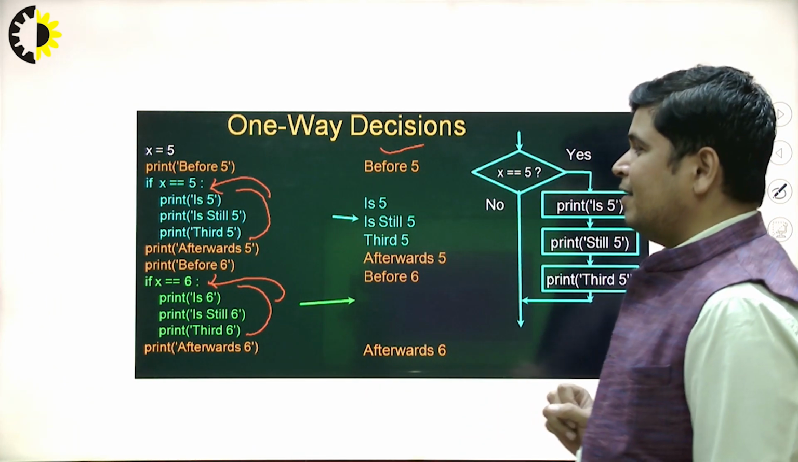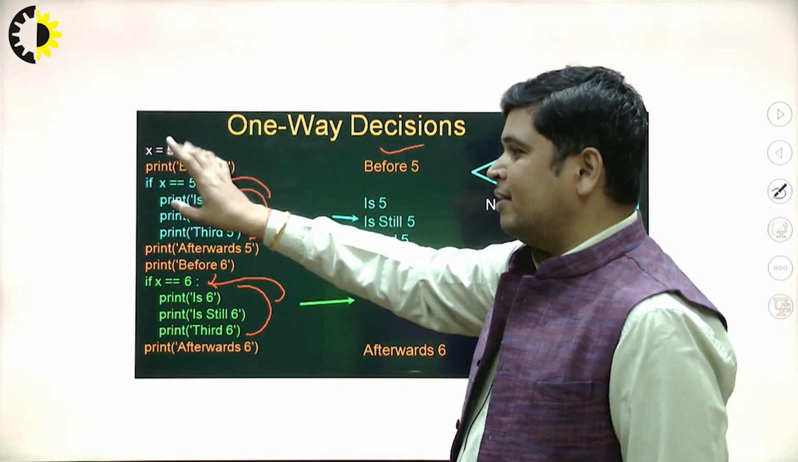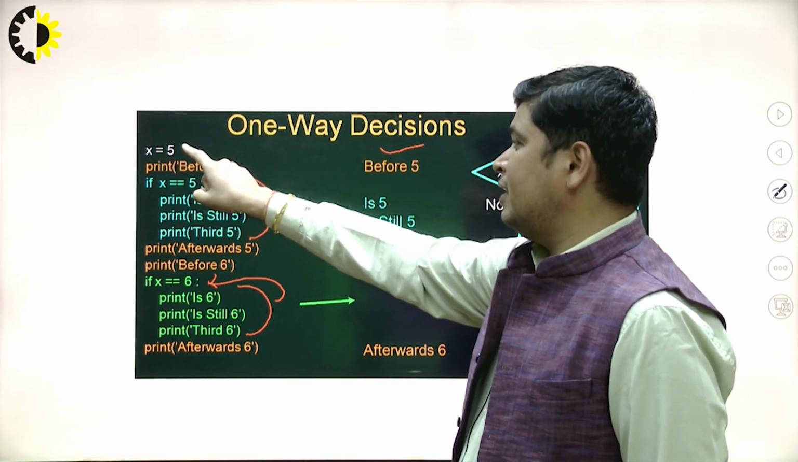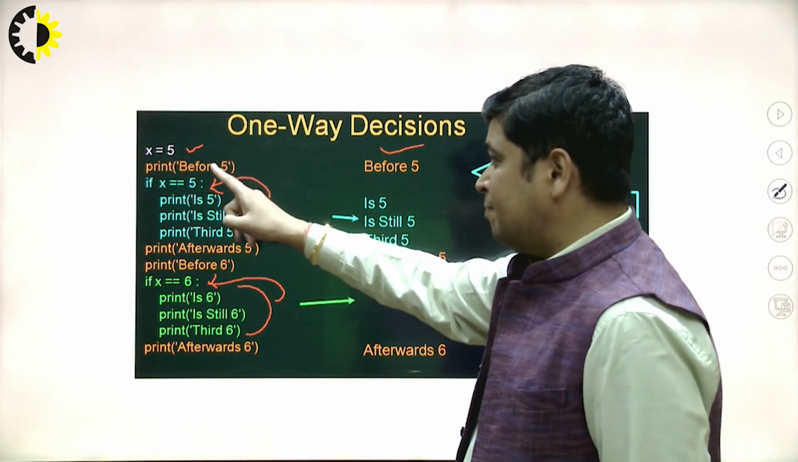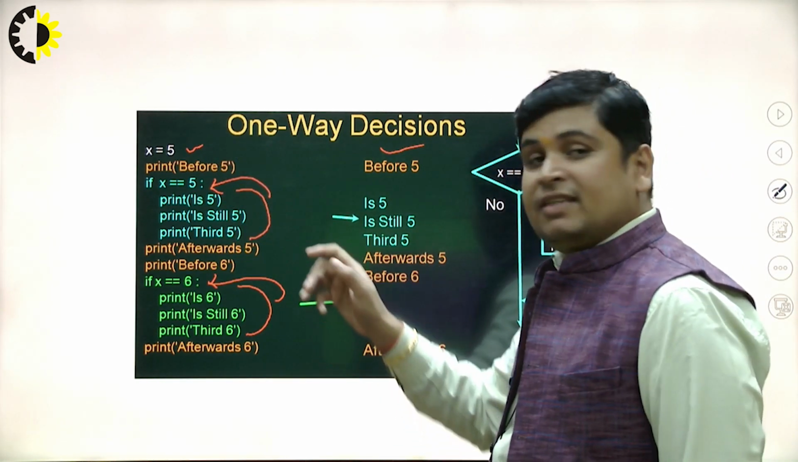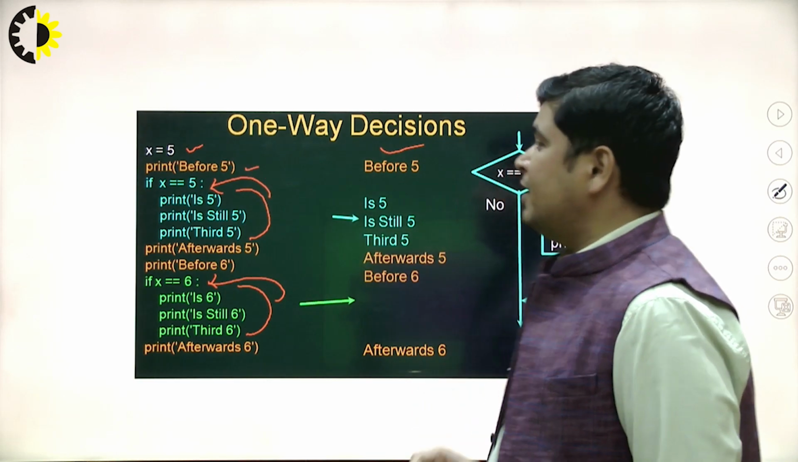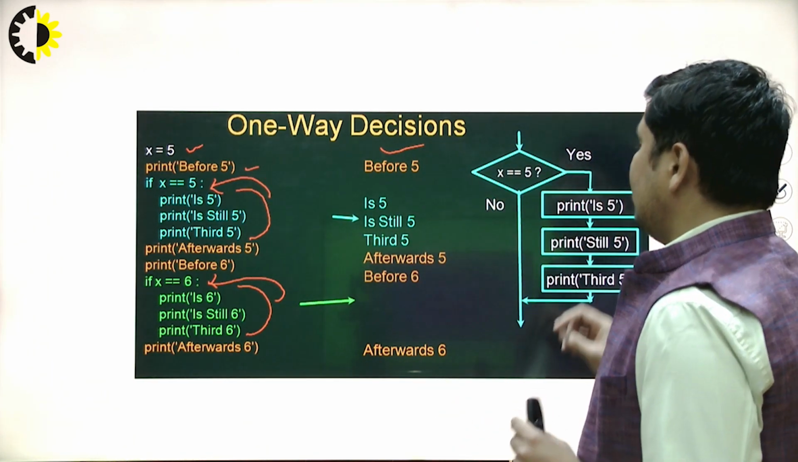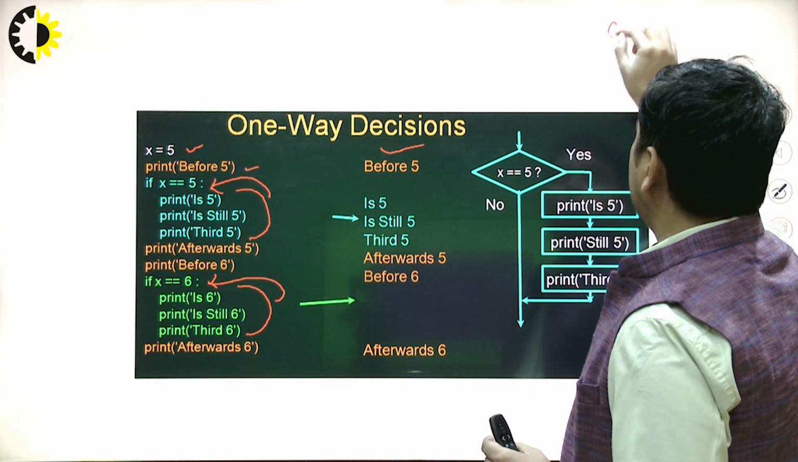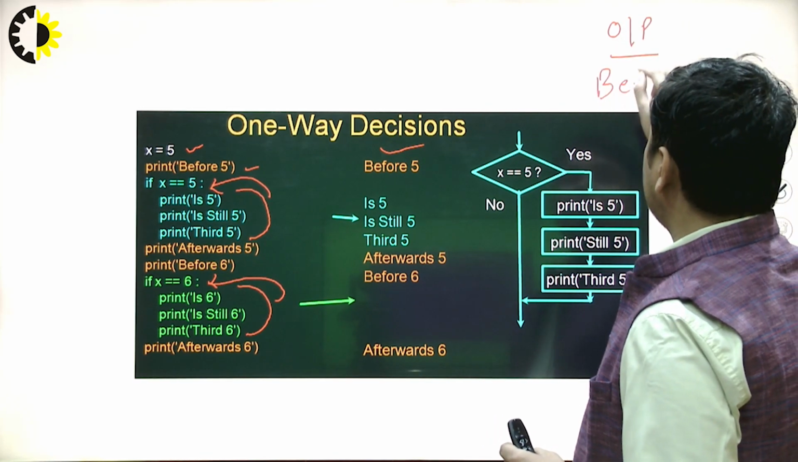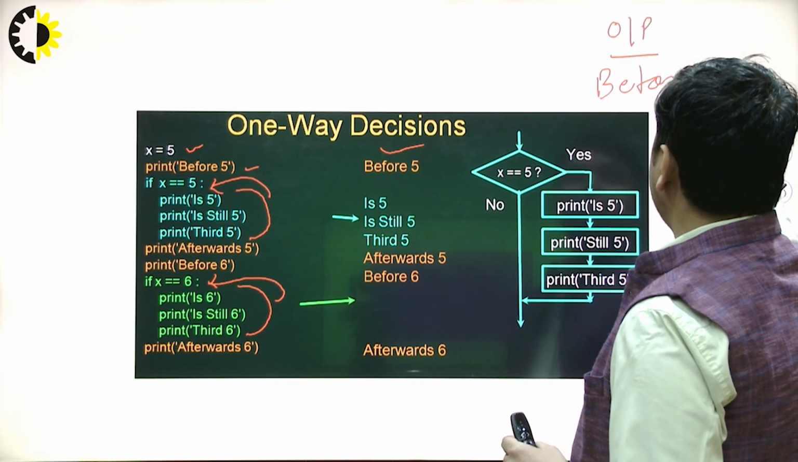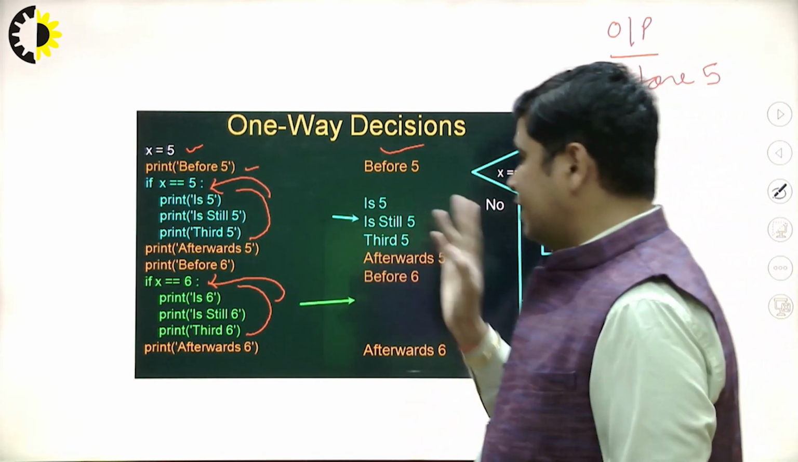You will see here, I am starting my code from x equal 5. After this is a simple statement. Again, print before 5 is considered a simple statement. This will be executed. So the output of this code will be: before 5 will be printed on the screen.